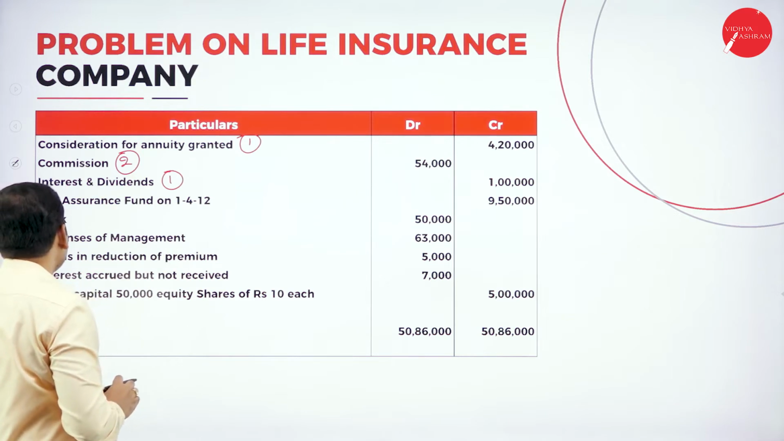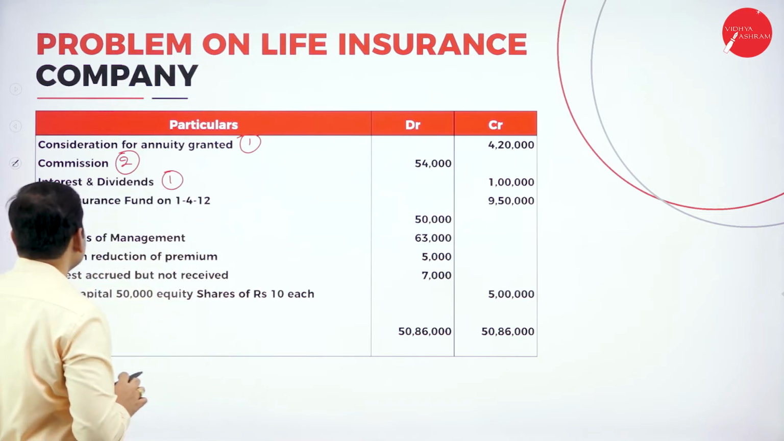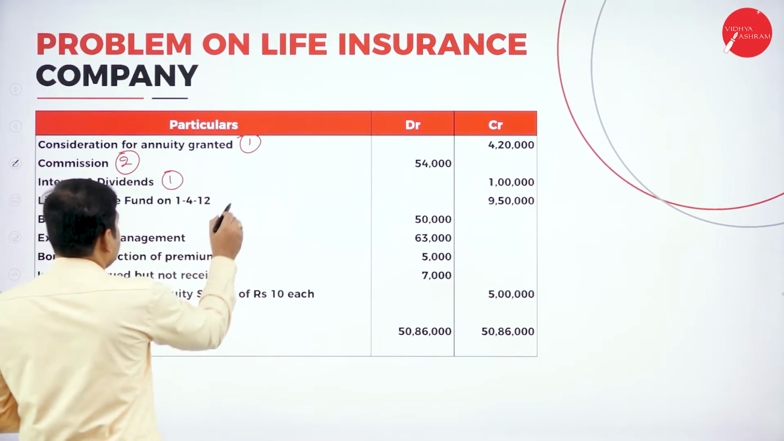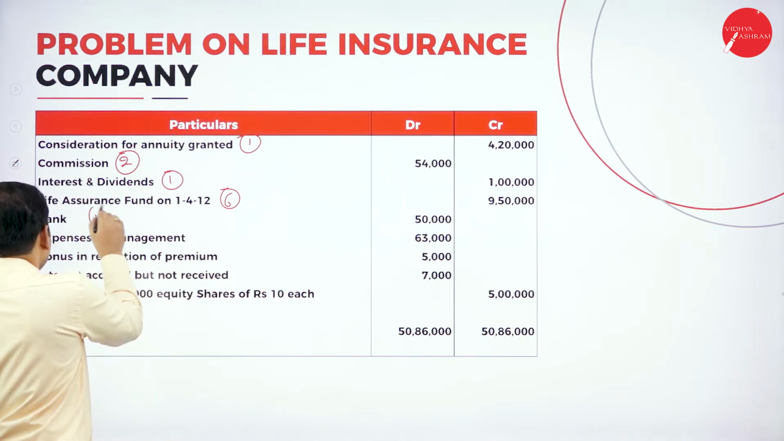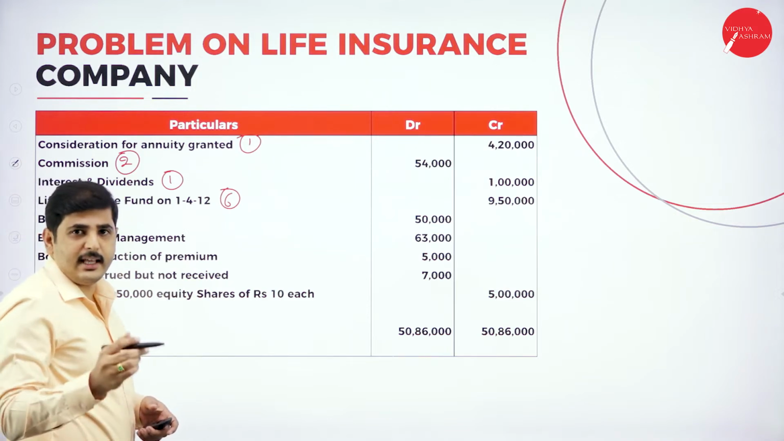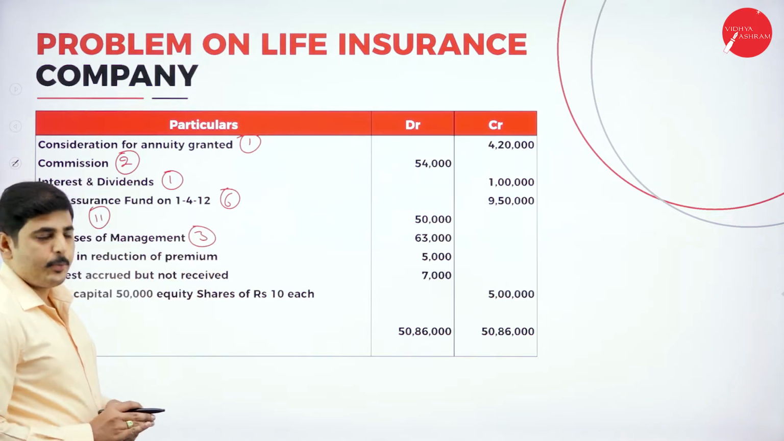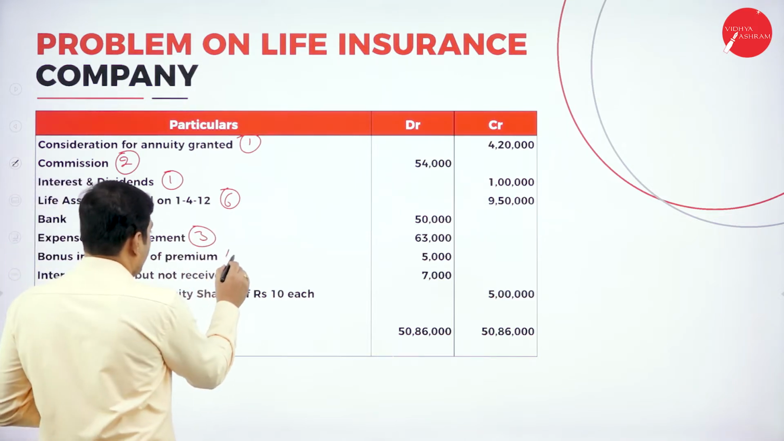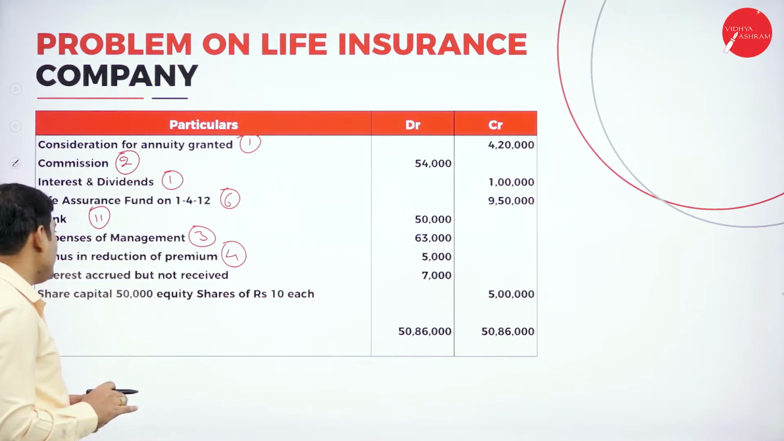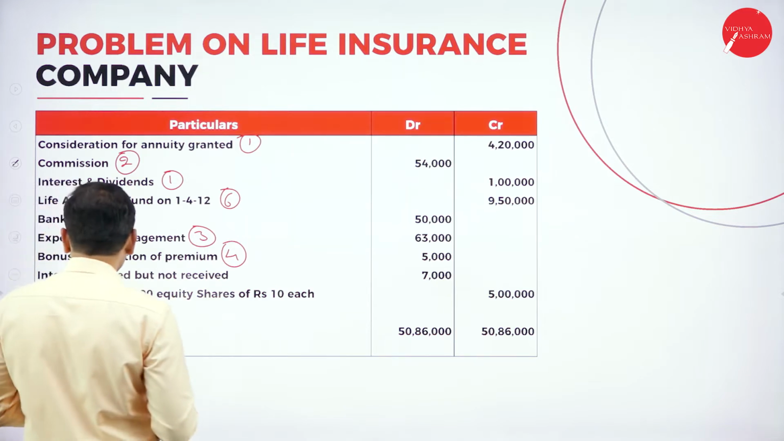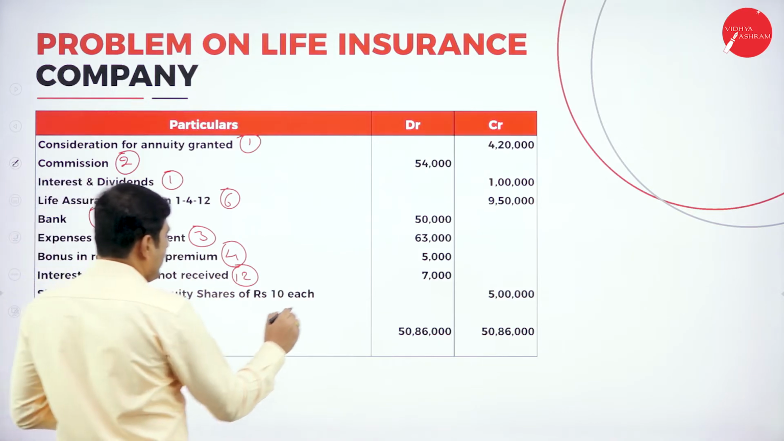Next one, life assurance fund. Any fund is a reserve and surplus, so it goes to reserves and surplus, which comes under schedule number 6. Next one, bank and cash balance goes to schedule number 11. Next one, expenses of management schedule number 3, management expenses or operating expenses. And next one, bonus in reduction of premium, schedule number 4, so show it in the benefits paid, add to the bonus. Next one, interest accrued but not received is a current asset, schedule number 12. Next one, share capital schedule number 5.